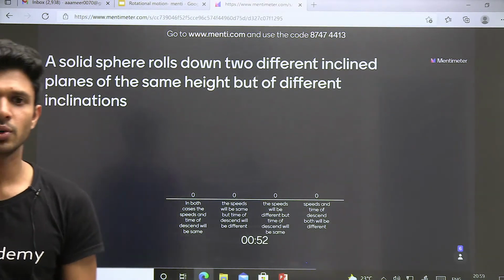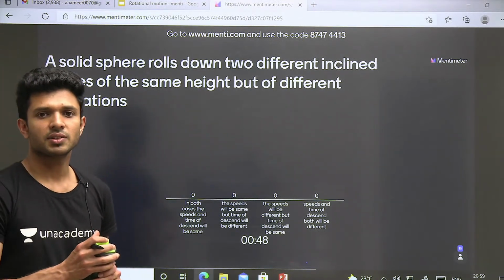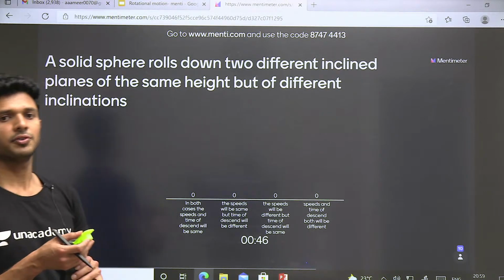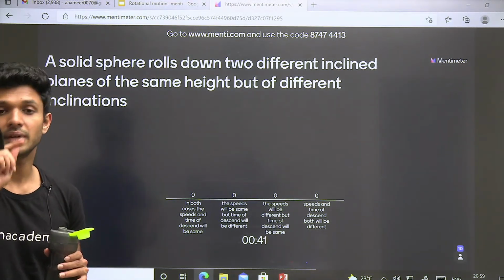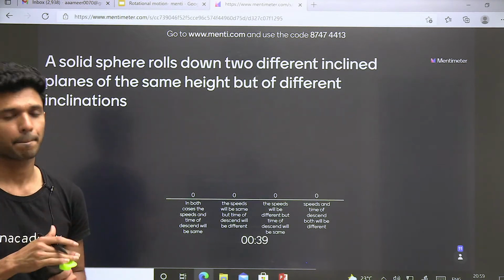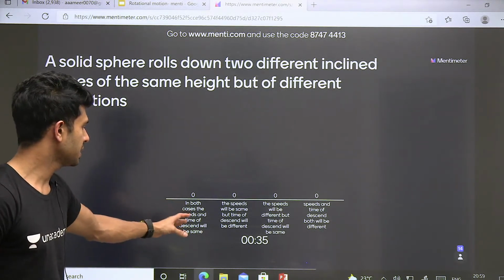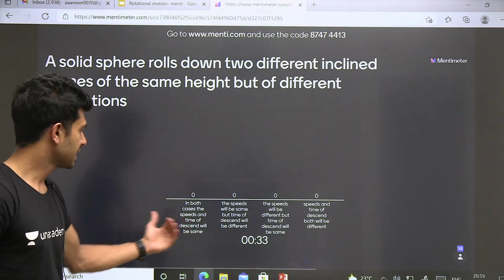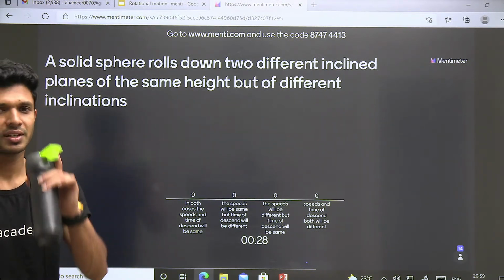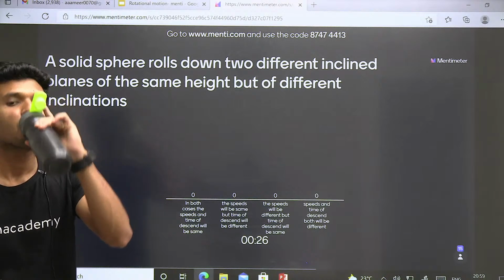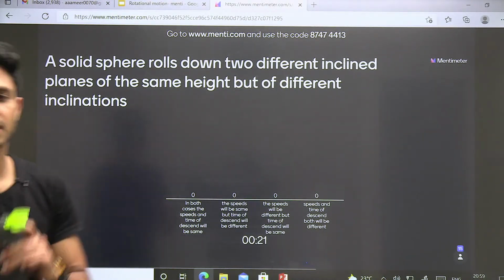A solid sphere rolls down two different inclined planes of the same height but of different inclination. The height is the same, but the inclination of the inclined plane, theta, is different. In that case, the question is to compare the speed once it reaches the bottom and the time required to reach the bottom. Not a big deal. Everyone can do it. So do it well.